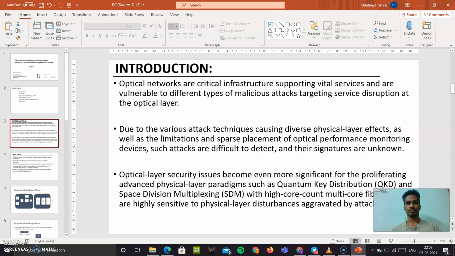So we need to find a solution to identify them and to restrict these attacks from happening. These optical layer security issues become even more significant when coming to quantum key distribution and space division multiplexing, because these are highly sensitive to the physical layer disturbances which happen due to these attacks.